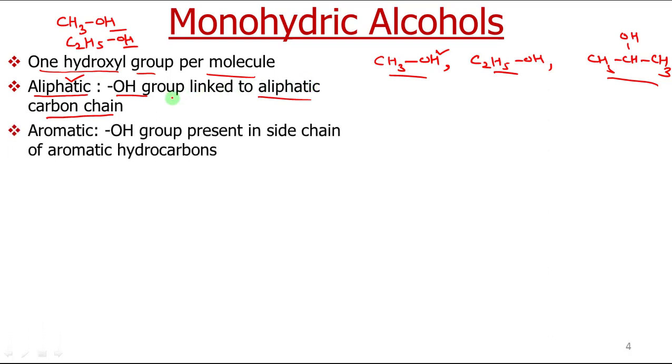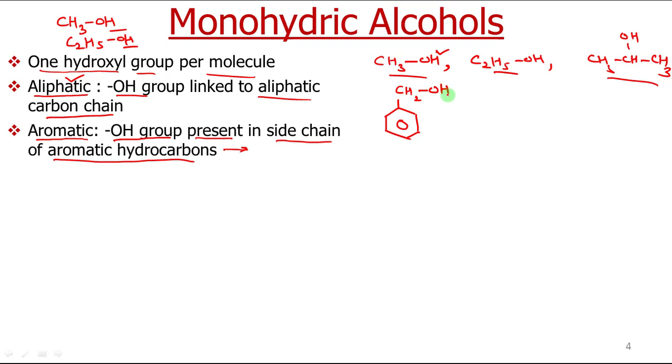The second category is aromatic alcohols, those alcohols in which the OH group is present in the side chain of aromatic hydrocarbons. Aromatic hydrocarbons contain a structure like benzene. So this is benzene. The definition says aromatic alcohols are those alcohols in which the OH group is present in the side chain of an aromatic hydrocarbon, like we can write C6H5CH2OH.